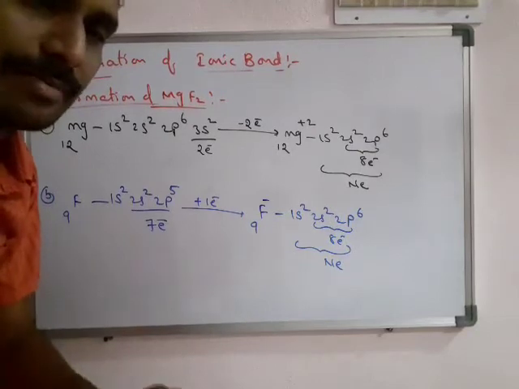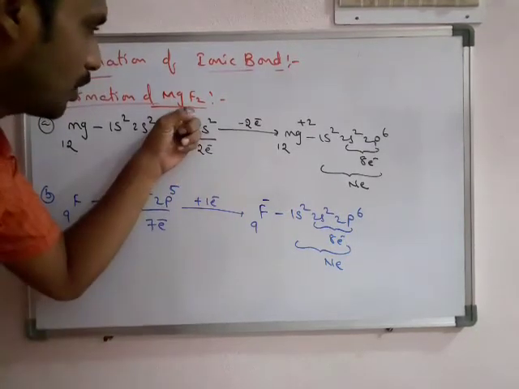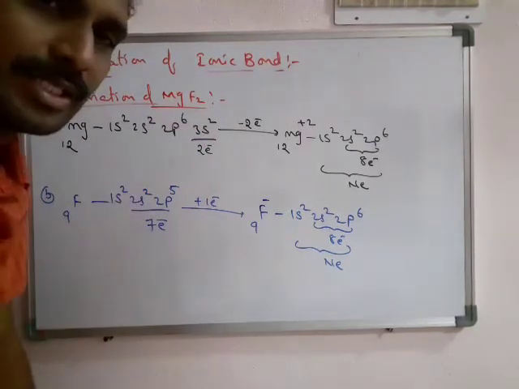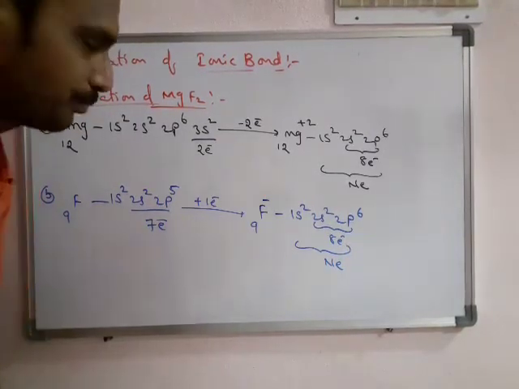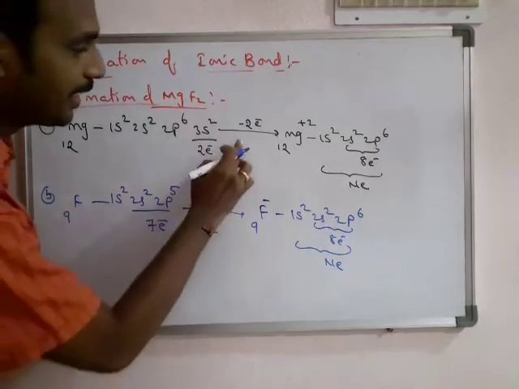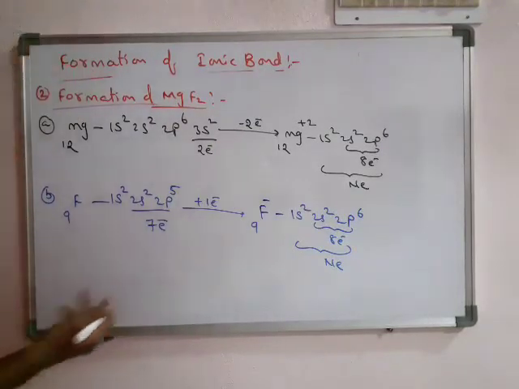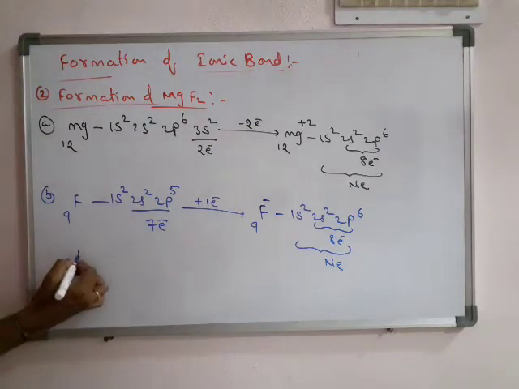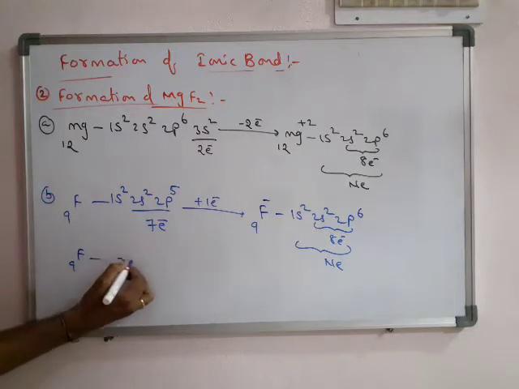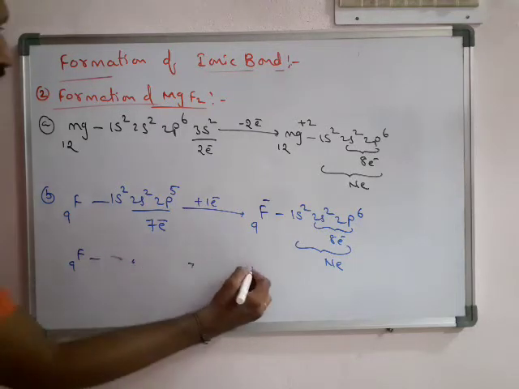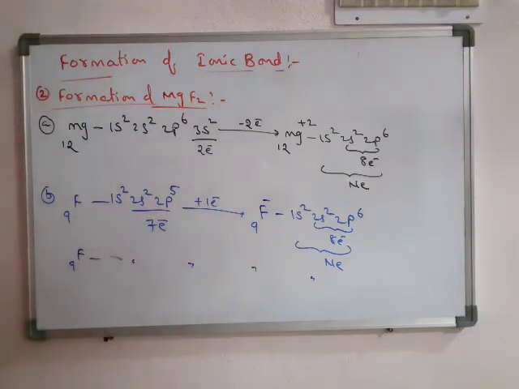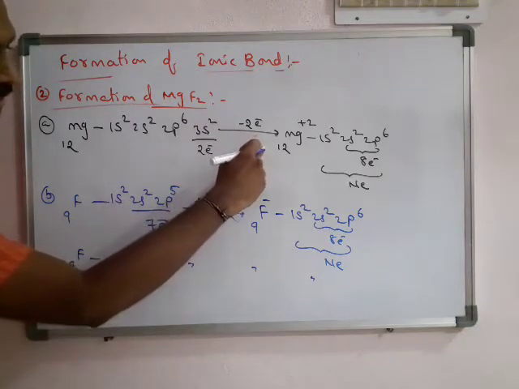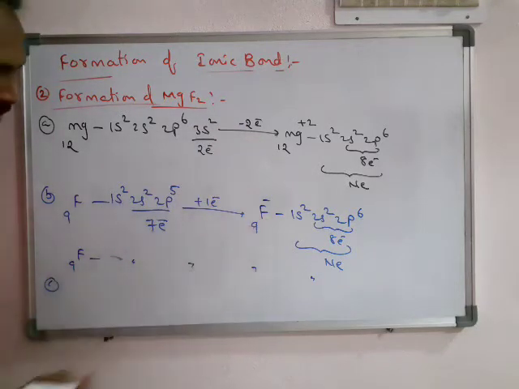The charge must be equal. Okay, for a neutral compound to form, the charge must be 0 and the positive charge must be equal to the negative charge. So, 1 electron is taken by the second fluorine. Okay, again the second fluorine also does the same thing. Means now there is 1 magnesium plus 2 ion, and 2 F minus ions are present.